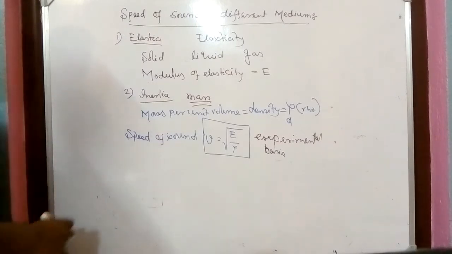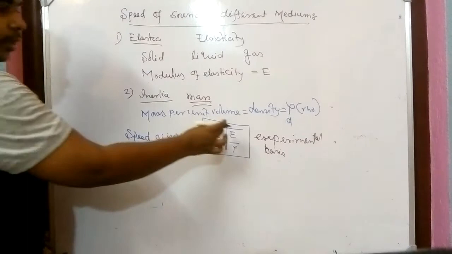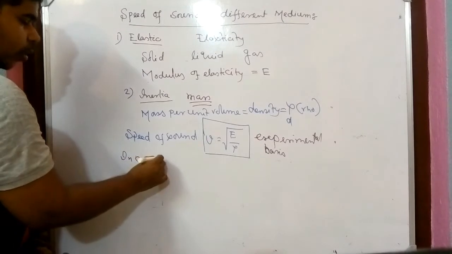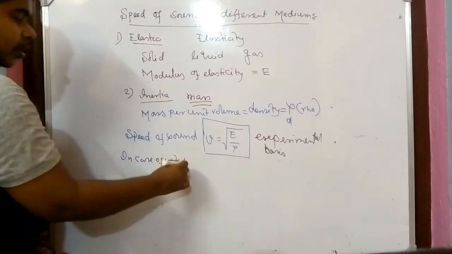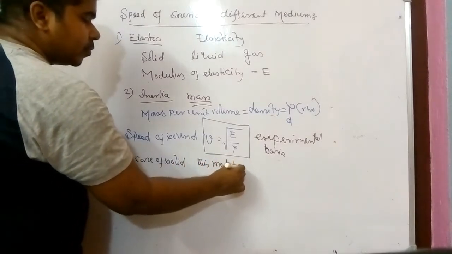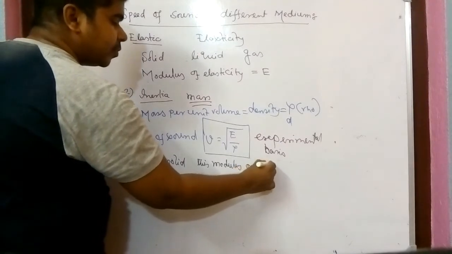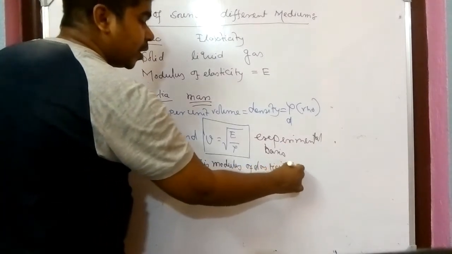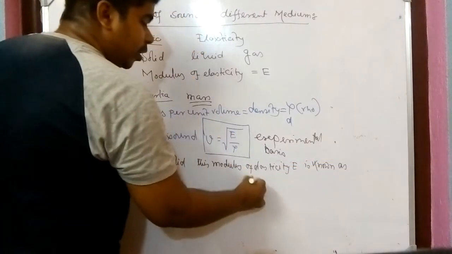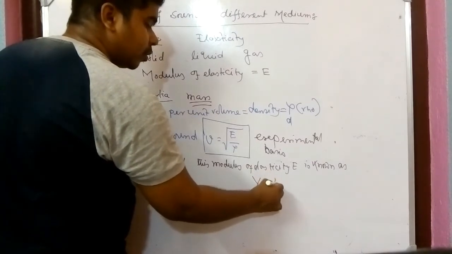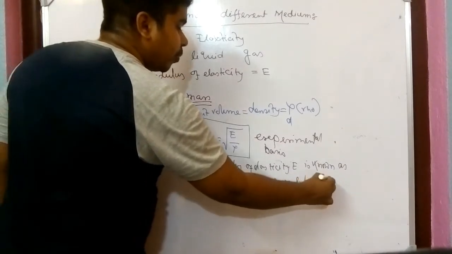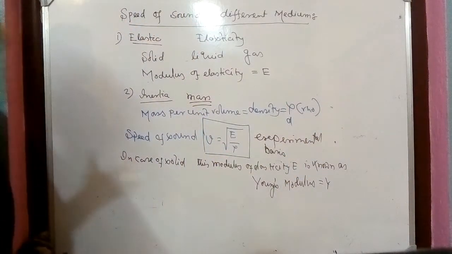Okay. Now, this modulus of elasticity, that is denoted by E, in case of solid, this modulus of elasticity, that is E, is known as Young's modulus, which is denoted by Y. That is another surprise for you.